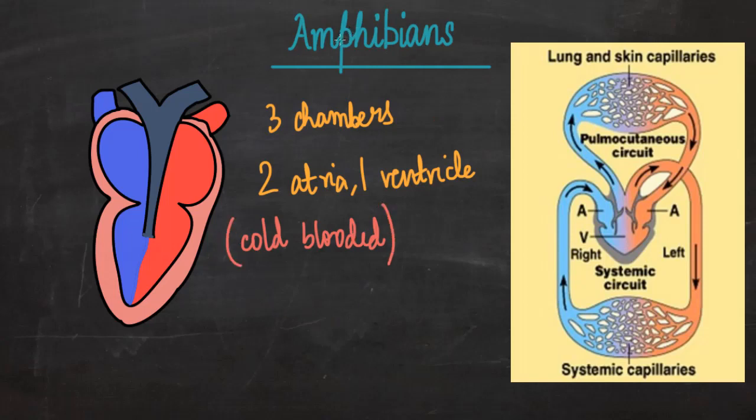In amphibians, there is double circulation. We can see in the diagram here that blood from various parts of the body goes to the heart. Heart sends it to the lung or the skin capillaries. There, the blood gets oxygenated and then it again comes back to the heart. Heart then pumps it to various parts of the body. So this is again a case of double circulation.